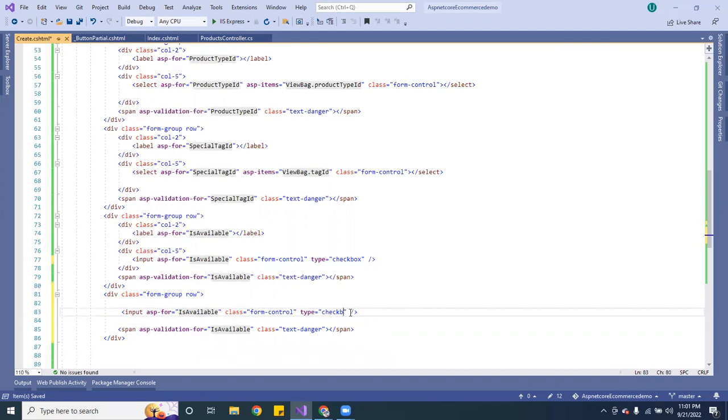So instead of being checkbox, I want to go ahead and do this one, submit. Okay, and then I'm going to give it a value. This one is going to be, let's give it a save. And let's change this one. Instead of being form control, now it's going to be btn, and then I'm going to put this one primary, and let's get rid of this. Go ahead and get rid of that. Let's get it.